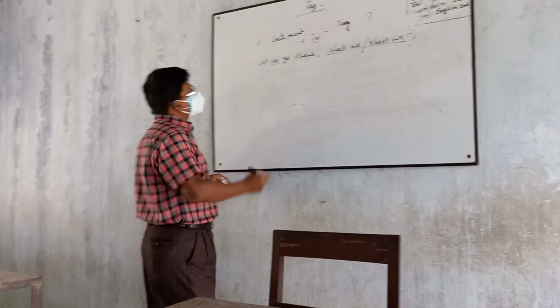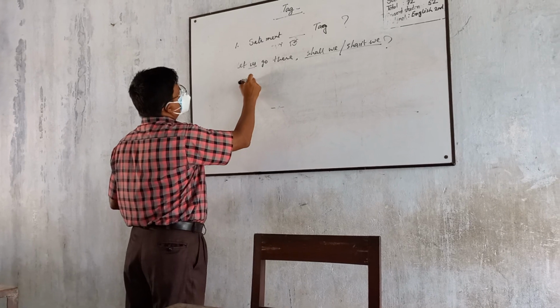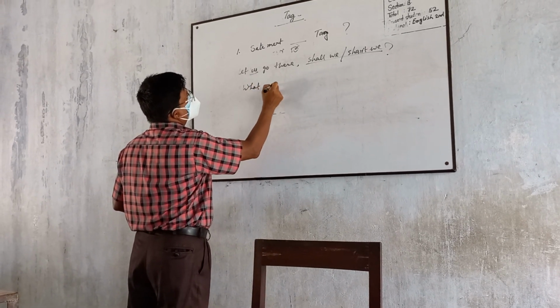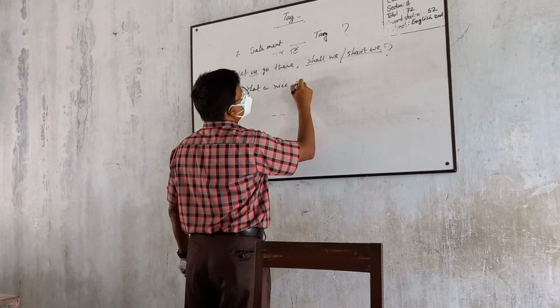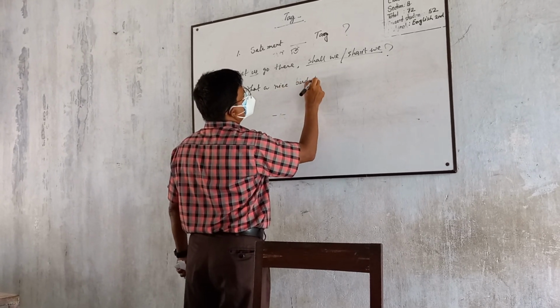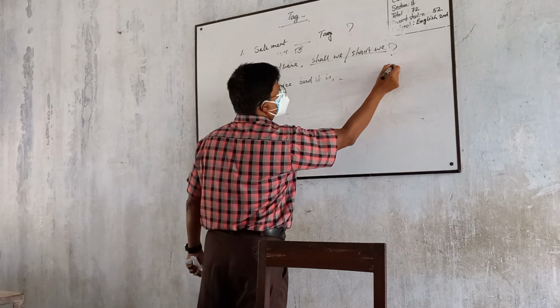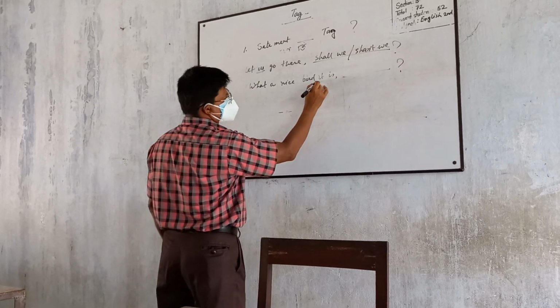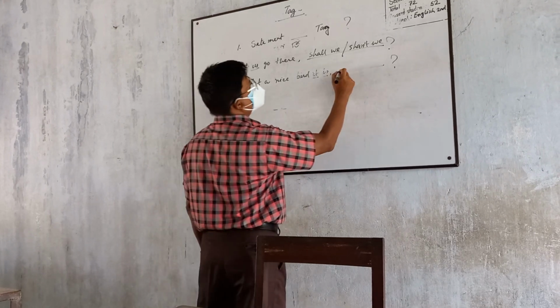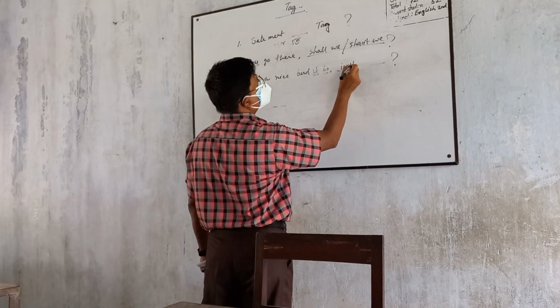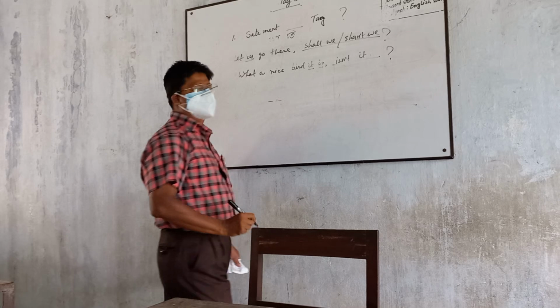If there is an exclamatory sentence, like "What a nice bird," comma, dash, it is. Then what is the subject? The subject is it, and the helping verb is is. So, is it?